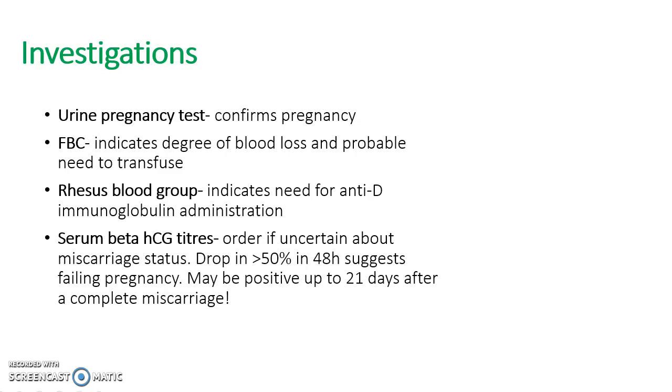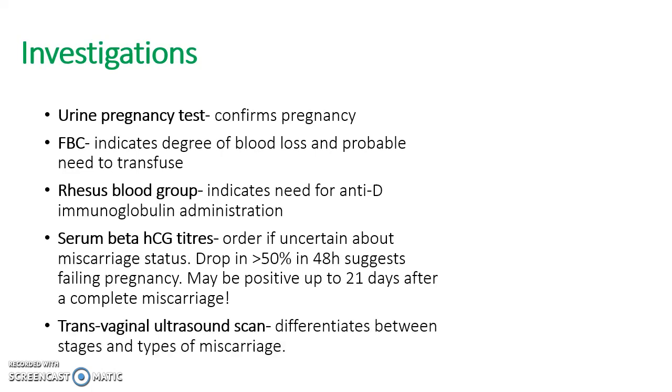Serum beta-HCG titers can give clarity in cases where there is more uncertainty, as a urinary pregnancy test only gives results of positive or negative in response to HCG. And a transvaginal ultrasound scan will differentiate between the stages and types of miscarriage by allowing the sonographer to view the contents of the uterus, as well as the state of the cervical os.